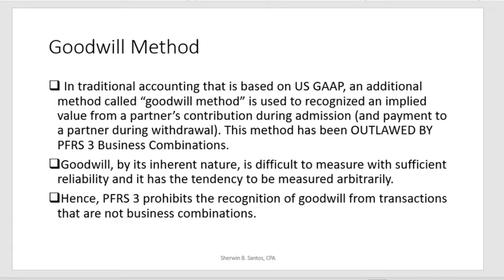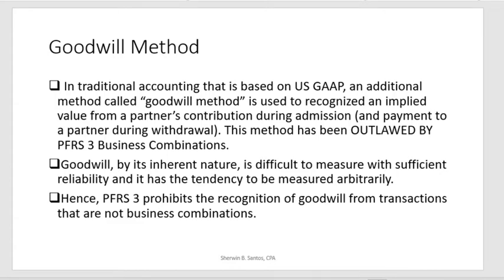So what does PFRS 3 say? It only says that it prohibits the recognition of goodwill from transactions that are not business combinations. So if the transaction is not a business combination, just like a transaction wherein a partner has been admitted to the partnership, it is not a business combination. So we can define business combination. You can learn it in your course Accounting for Business Combination, but it is clear that the admission of a new partner is not a business combination, but a mere acceptance of a new partner in the business.